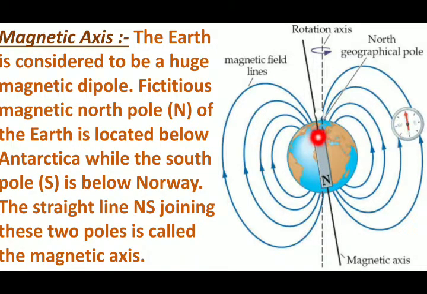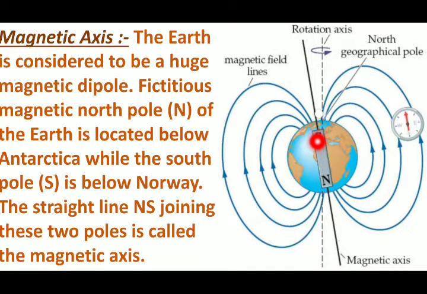That's why this imaginary bar magnet, which is the earth's magnetic field, has this as the geographic north pole and this as the geographic south pole. So that's why the end near the geographic north is considered the south pole of the earth's magnetic field. This is opposite, and that's why they are attracting each other. So it is considered the opposite of the north, that is, the south pole.